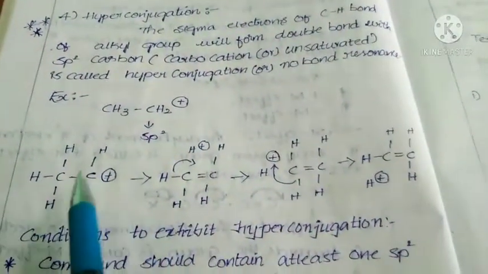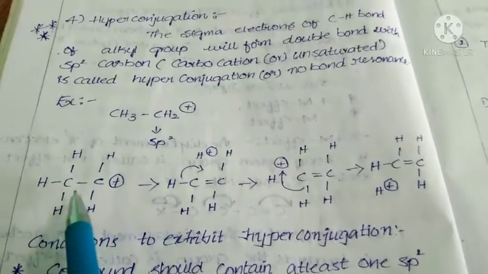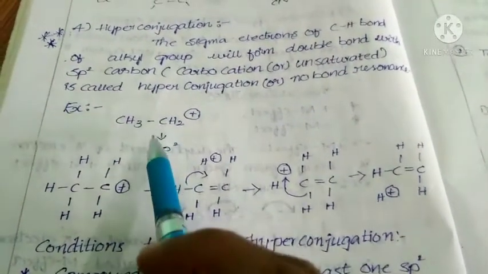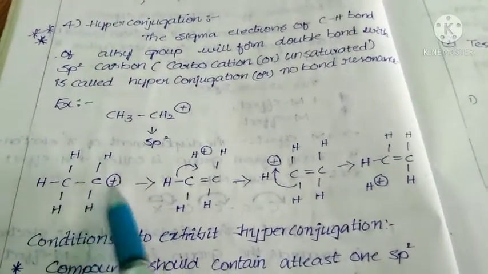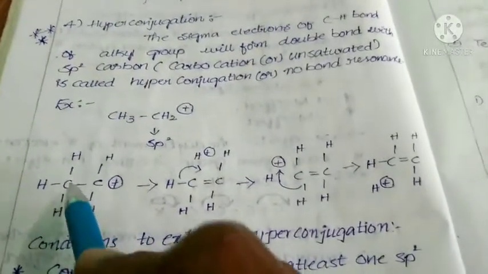Now see, if I draw the structure of the ethyl cation, CH3 CH2 plus, what happened?